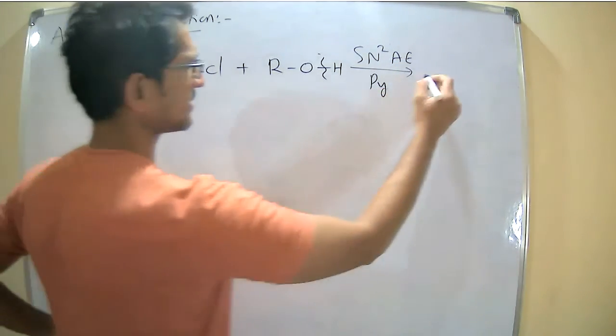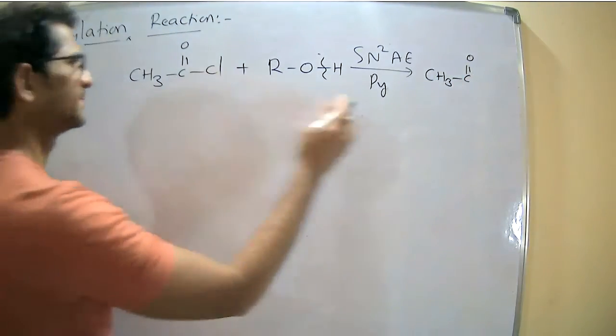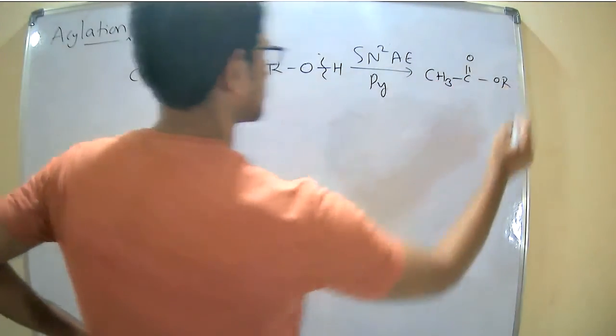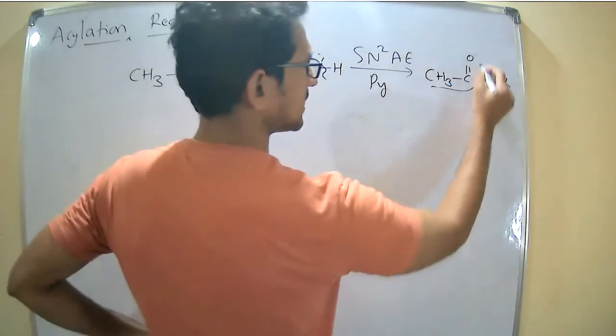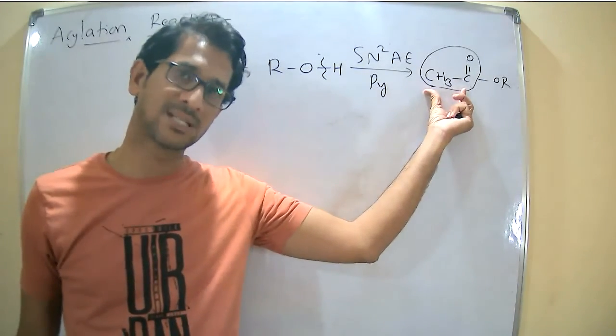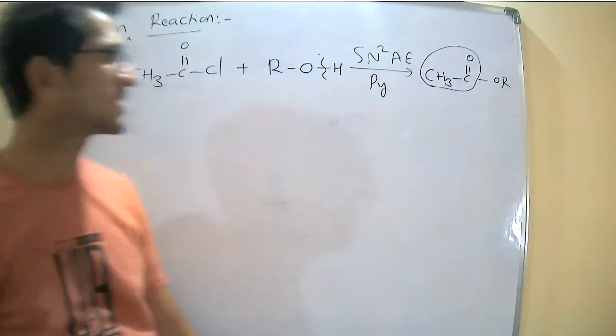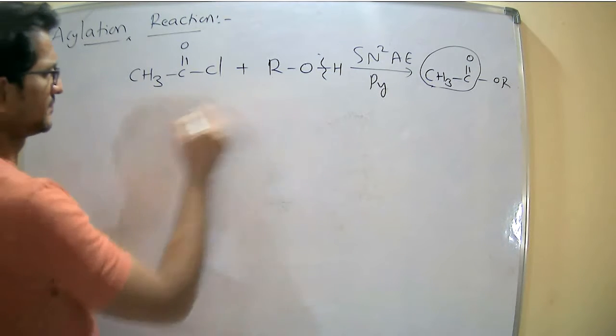We will discuss the mechanism. The product is CH3 C double bond O OR. So now this is the new group added. The group added is the acyl group. So this is called the acylation reaction. The mechanism.